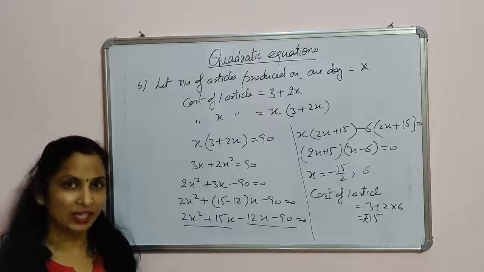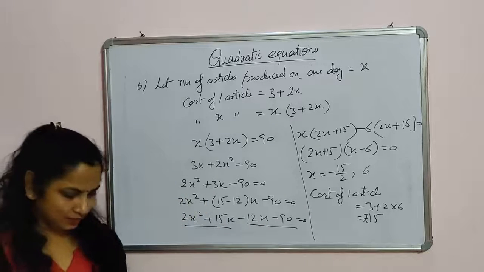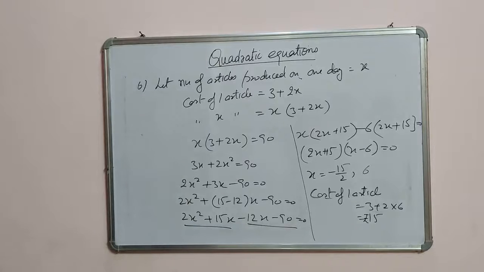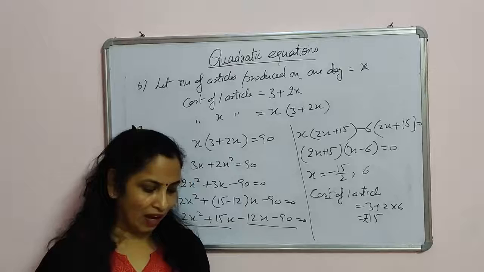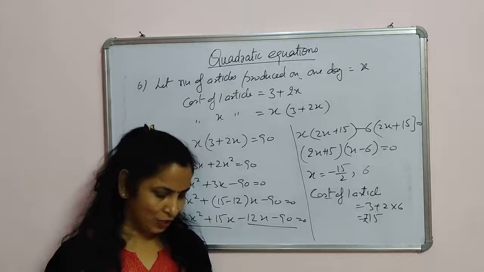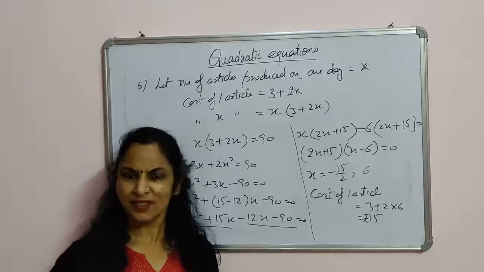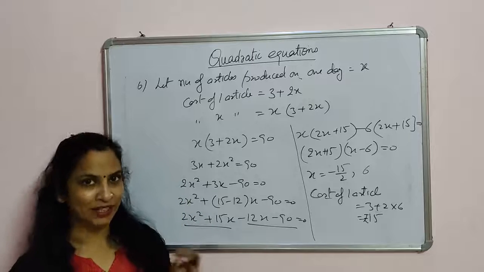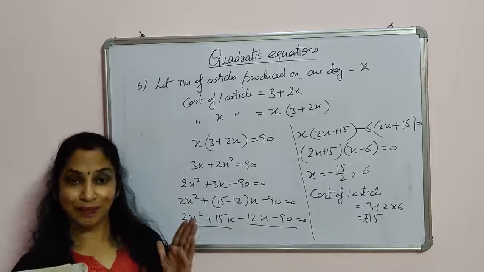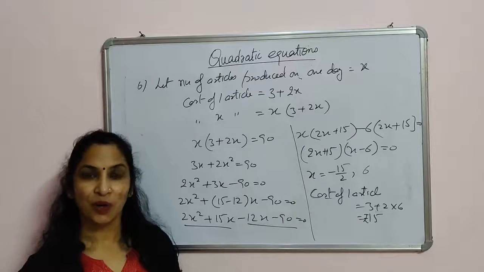Again, it's important to write the unit along with your answer. So this was question number 6. In the next exercise, I will explain two methods. One method is called completing the square, and it's really easy. The other one is a very simple formula called the quadratic formula. The basic thing in this chapter is the quadratic formula.